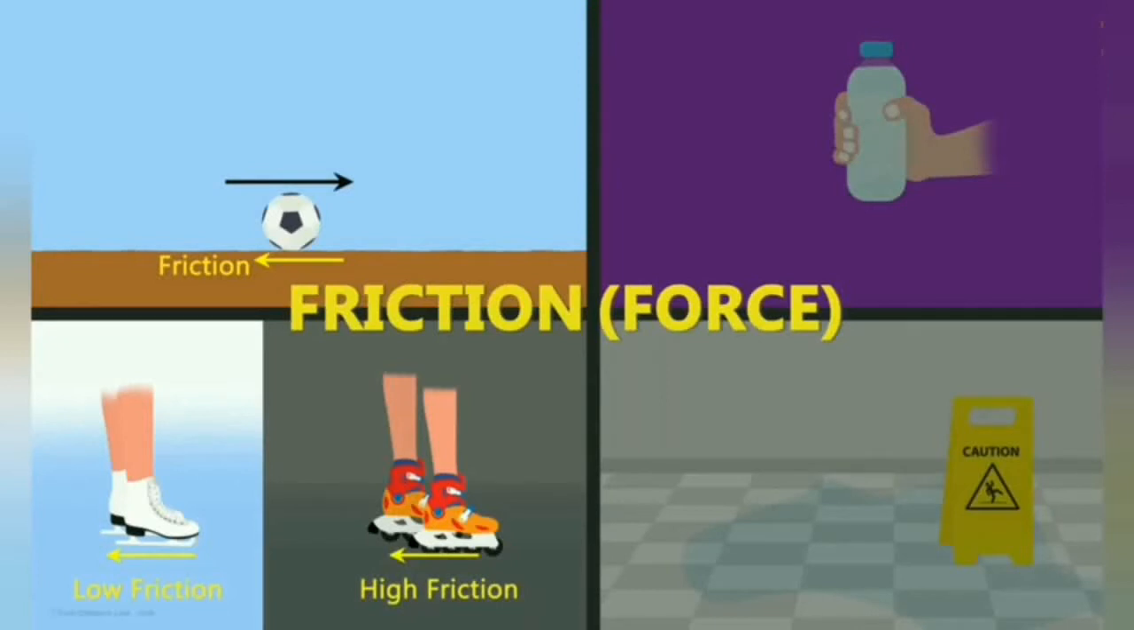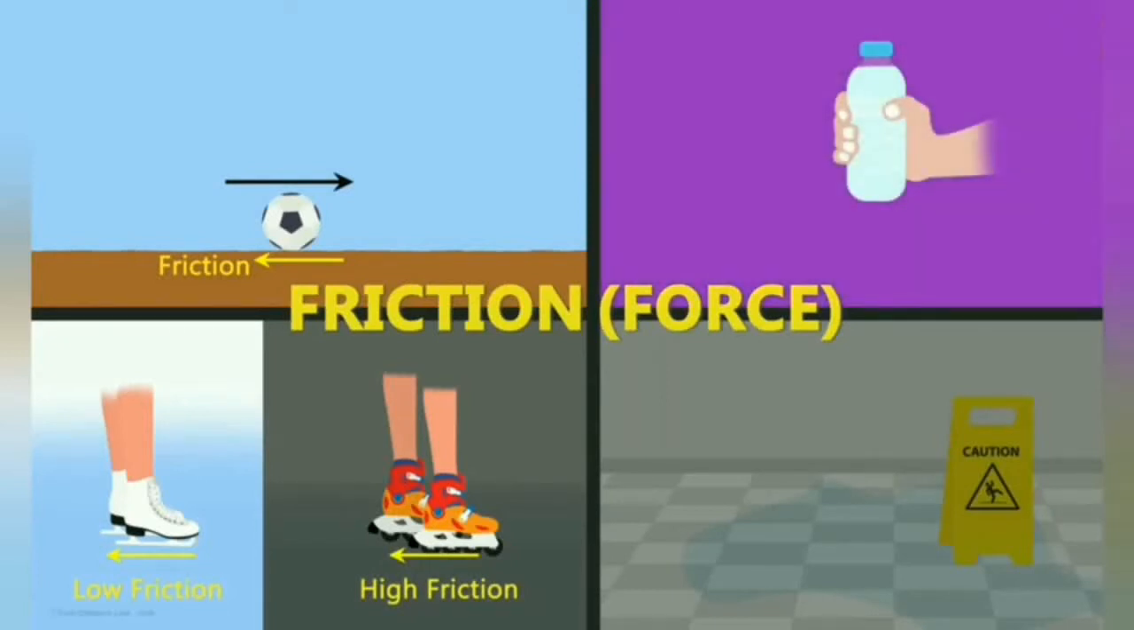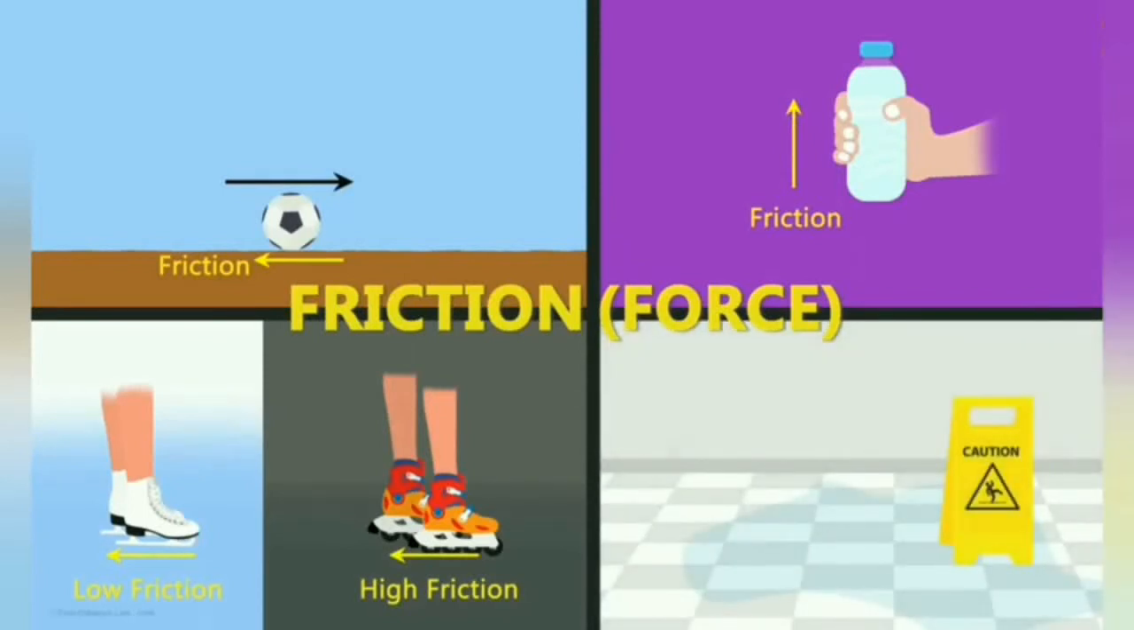In case of the bottle, the weight of the bottle acts downward. By holding the bottle with our hand, the surface of the hand exerts a friction force in the upward direction, which balances the weight of the bottle. And in the last case, the soapy water reduces the friction on the floor.